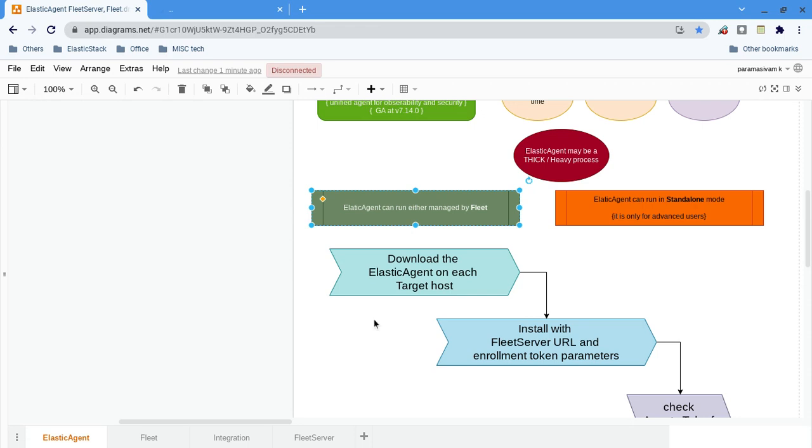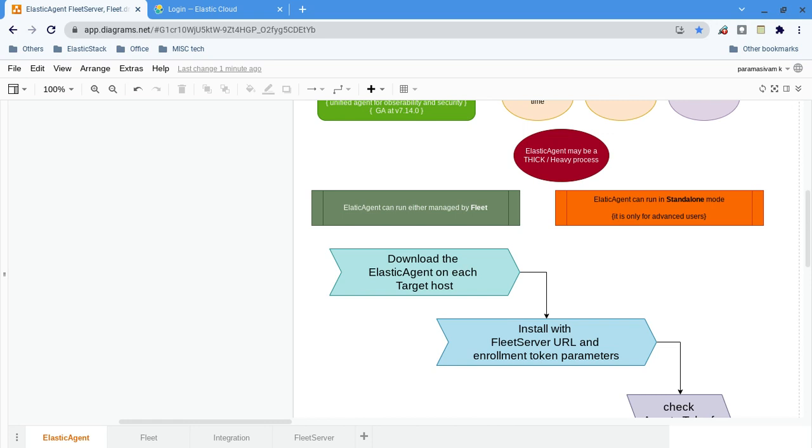So how can we decide whether Elastic Agent is suitable for my use case or not? There is a very big integration list. If whatever you want is in the integration list, you can use Elastic Agent. Otherwise, we have to go for Beats. That is the default option.